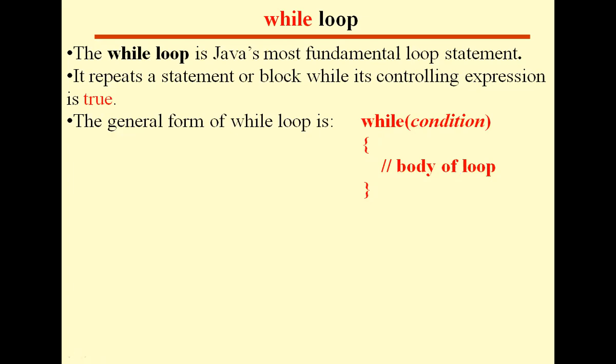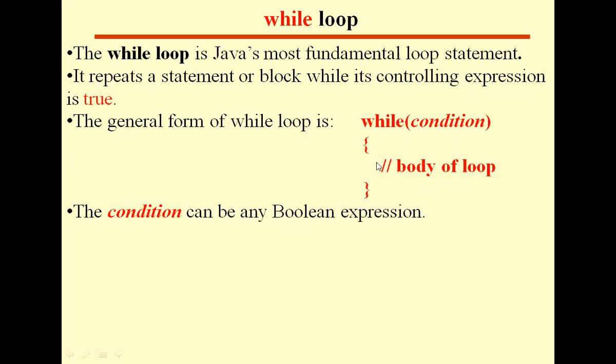Now, how is this while statement executed, and what is written in place of the condition? The condition can be any Boolean expression. That means we can write any expression here, but ultimately the value of that expression should be a Boolean value, either true or false. If it is true, it executes the body of the loop. As long as the condition is true, it executes the body of the loop. Once the condition is false, it comes out of the loop and goes to the next statement following this while statement.